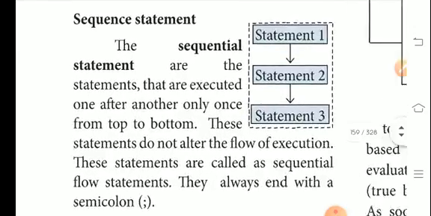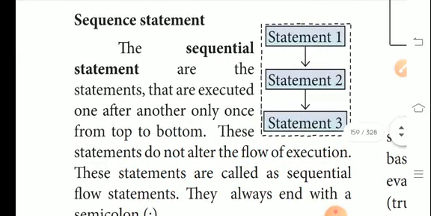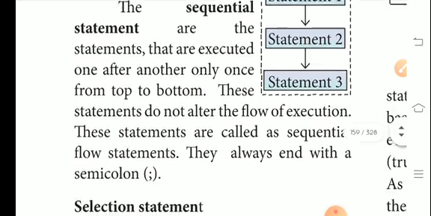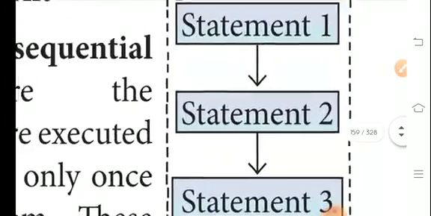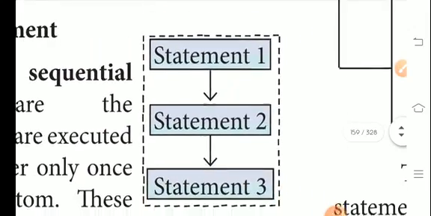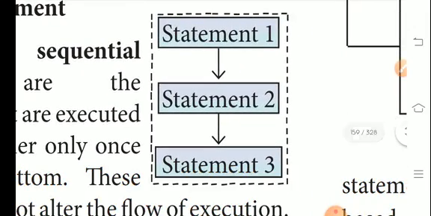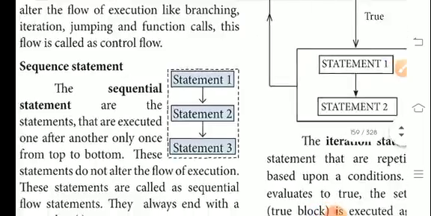The first one, sequence statement. The sequential statements are the statements that are executed one after another only once from top to bottom. Like statement 1 will be executed, then statement 2 will be executed, and finally statement 3 will be executed.